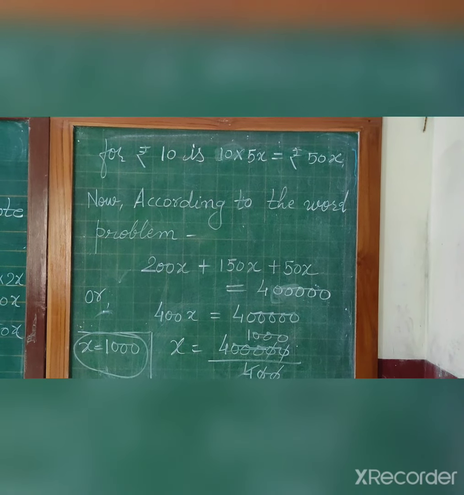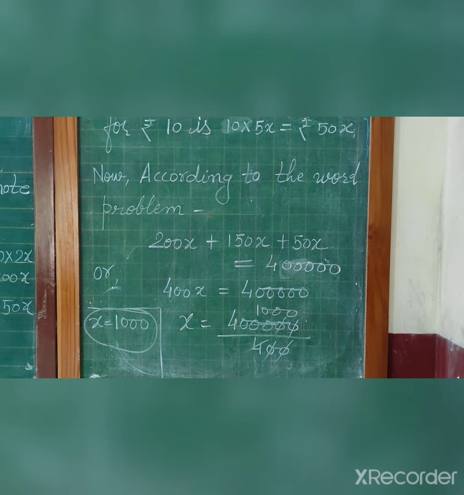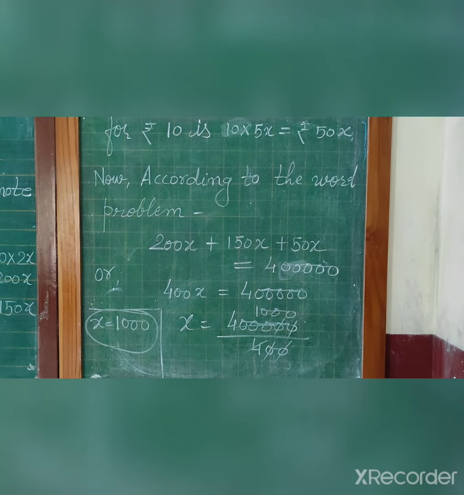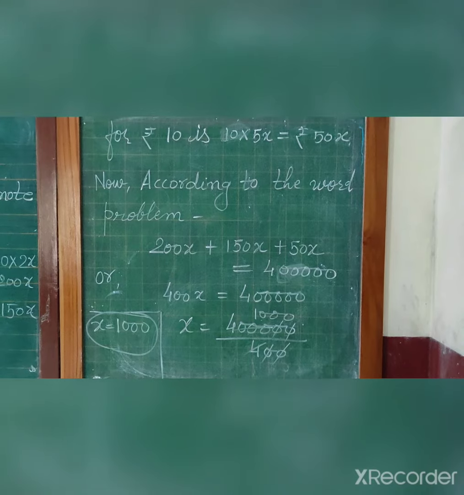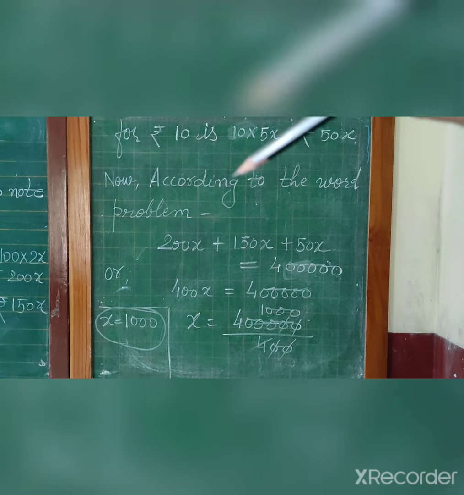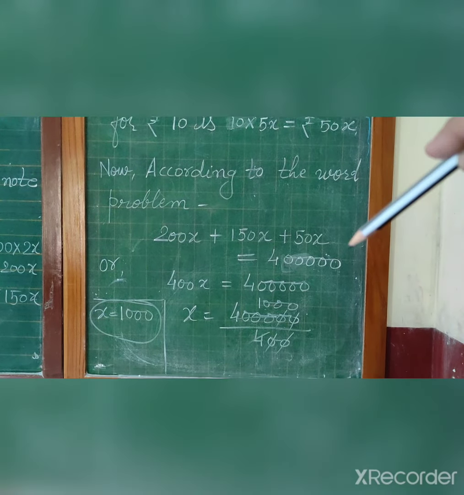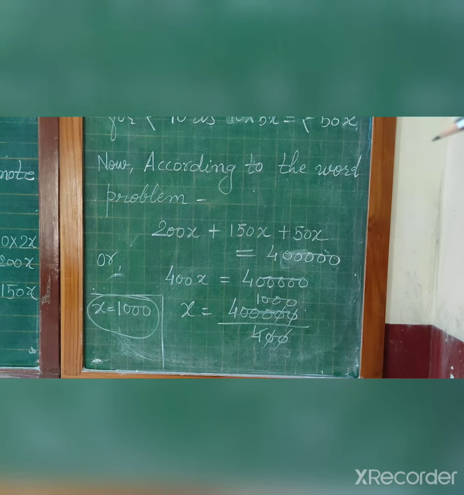Now according to the word problem, if we add all these amounts, we will get 4 lakh rupees. So when we add all these amounts for rupees 100, rupees 50, rupees 10, we will get 4 lakh rupees.